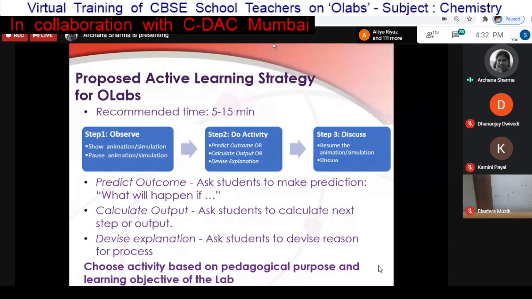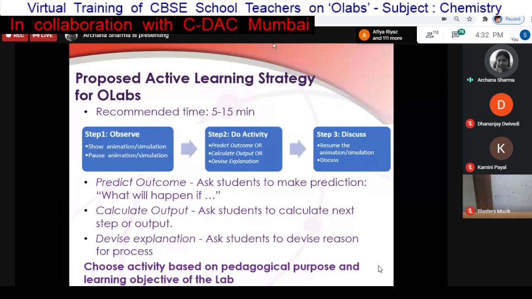Step one is to observe, or show the animation and pause. Then do the activity, that is predict, calculate, or give an explanation, and third is the discussion activity. Which activity you choose is completely up to you. You can design it depending on the lab you have chosen, the learning objective of that lab, what you want the students to stress on, or the common misconceptions of the students. With one lab, potentially many of these things you can do. You can have multiple activities also.